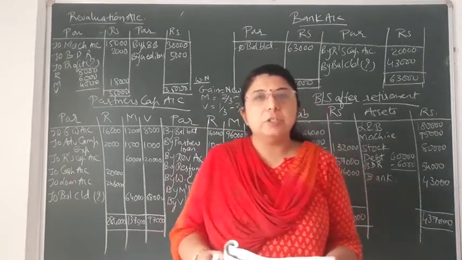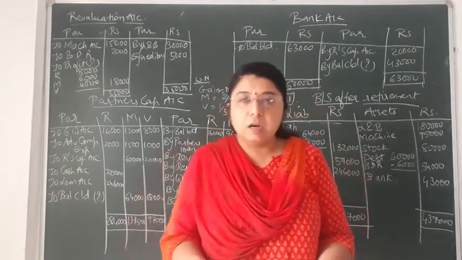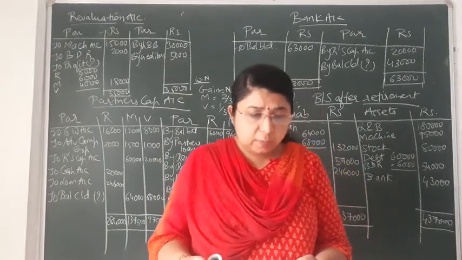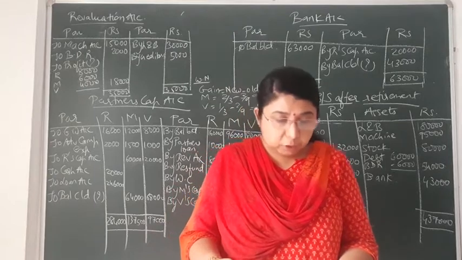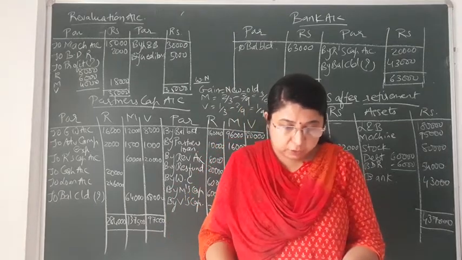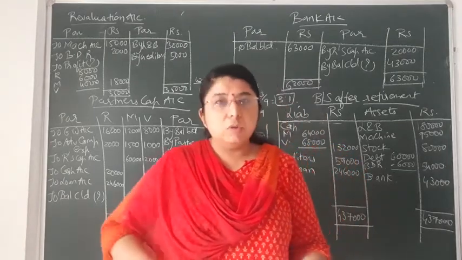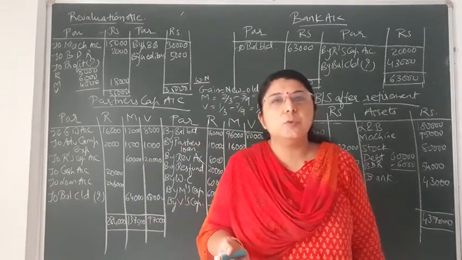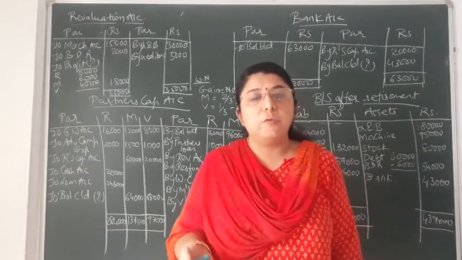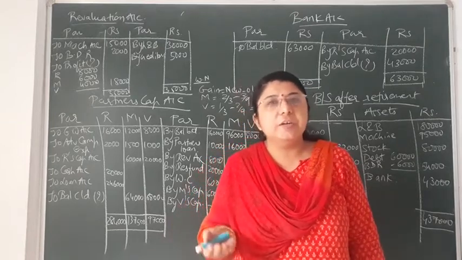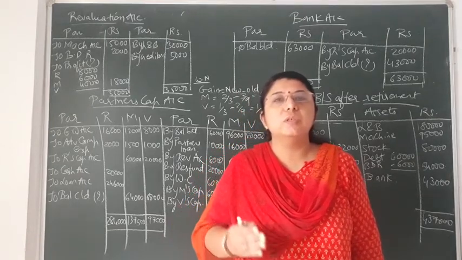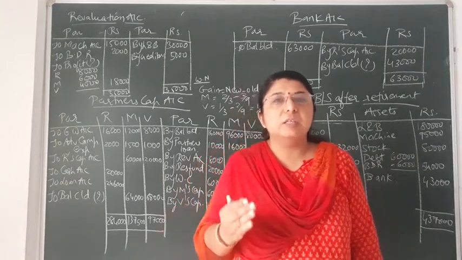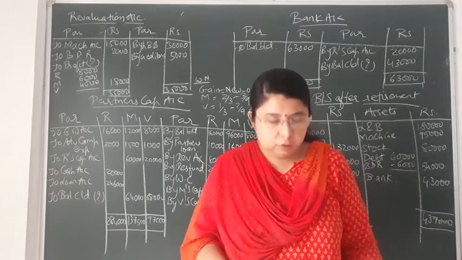The old balance sheet has been given to you, and after the balance sheet the adjustments have been given. Referring to the balance sheet, the capital of the 3 partners is given, reserve fund, workmen's compensation reserve. Reserve fund and workmen's compensation reserve, as we were doing in admission, we were distributing amongst the partners in their old profit and loss sharing ratio. In the same way in retirement also we have to distribute this accumulated profit or accumulated loss amongst the partners in their old profit and loss sharing ratio.